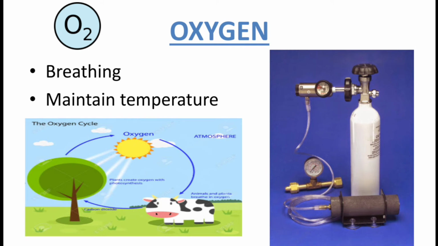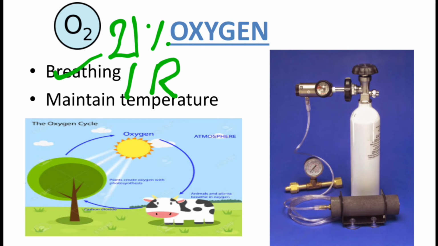Next comes oxygen. Oxygen is about 21% of the earth's atmosphere. It is the only gas which helps us to sustain on the earth, because it helps in breathing, and it is utilized in the respiration process, in which energy is liberated in our body.